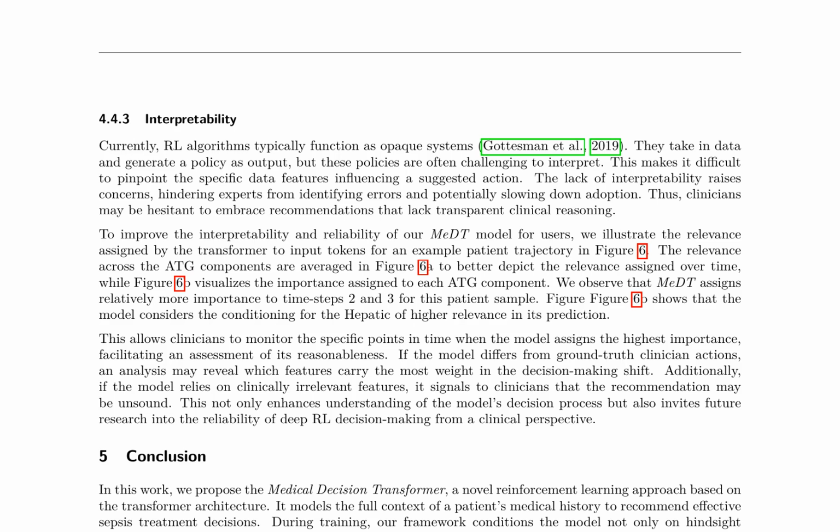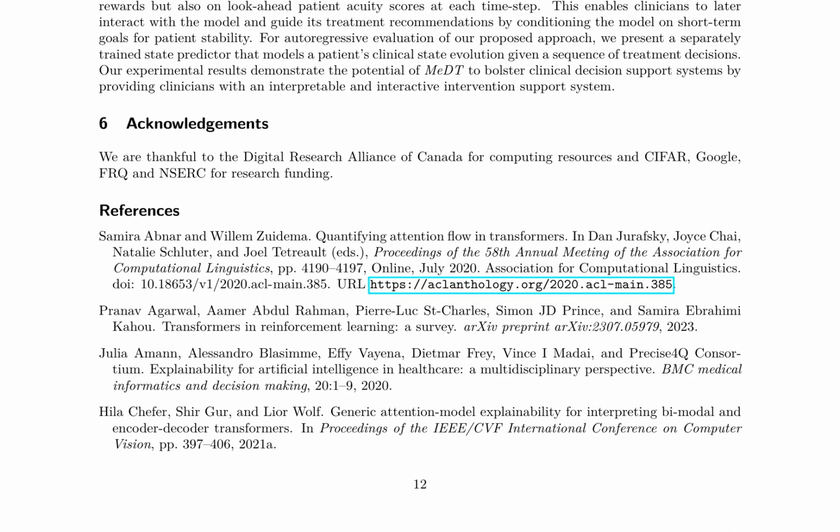The FQE, WIS, and WDR evaluations demonstrate that MeDT produces the highest estimated values on FQE and WDR, while CQL performs best on WIS. MeDT and DT policies exhibit less variance than the baselines, suggesting they are more robust models. A qualitative analysis of the MeDT policy reveals that it generally aligns with the clinician's treatment strategy, recommending lower doses of IV medications on average.